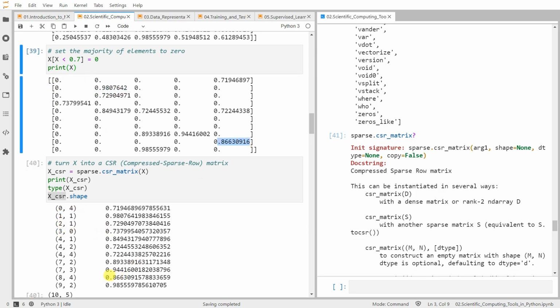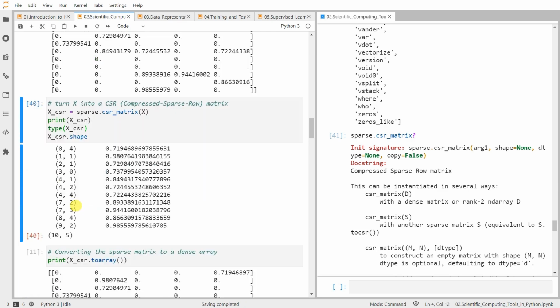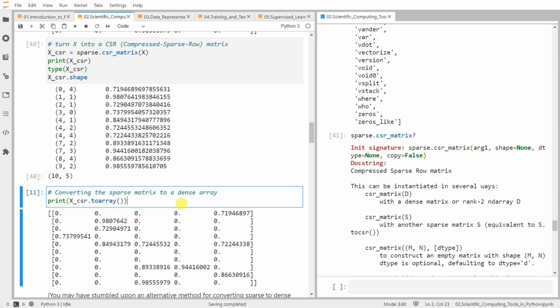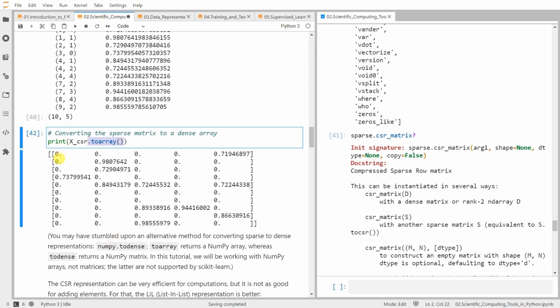All this information is stored, for example this one is 8th row, fourth column, and all these zeros are not stored. This is a more compressed, more efficient matrix. And then we can convert the compressed sparse row matrix into a non-sparse matrix by using the toarray method. Then we restore our original matrix.